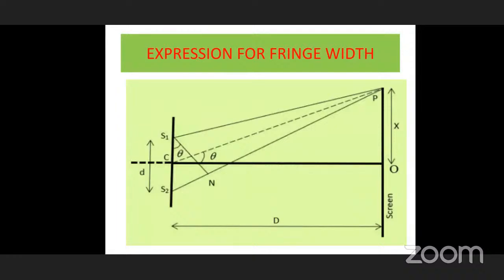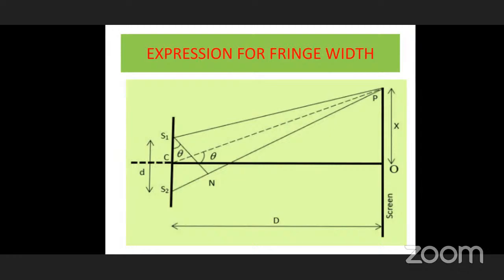Here we are using some geometry, that is the experimental setup we have seen. S1 and S2 are two light sources at a distance of small d, and a screen is placed before that at a distance of capital D. Capital D indicates the distance from the sources to the screen. Small d indicates the distance between the two light sources S1, S2. From S1 and S2, at point P on the screen, we can see constructive or destructive interference. A bright fringe is formed at P.